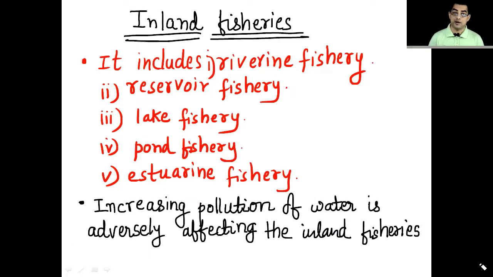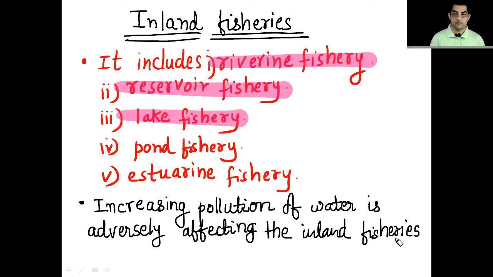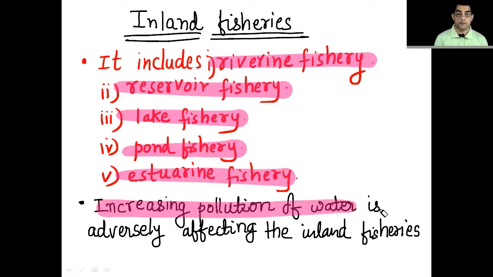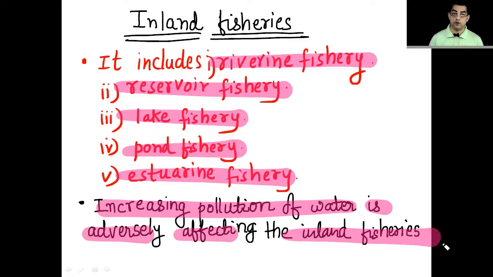When we talk about inland fisheries, it will include riverine fishery, that means going to the river and doing fishery, then reservoir fishery, lake fishery, pond fishery and estuarine fishery. These are the different kinds of fisheries which are possible inland. Now, increasing pollution of water is adversely affecting the inland fisheries. Because of a lot of pollution, the fishes are dying, so it is creating a lot of problems for inland fisheries.